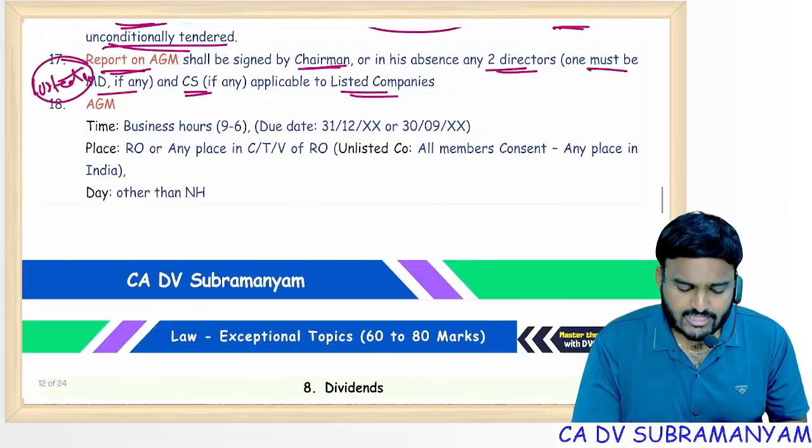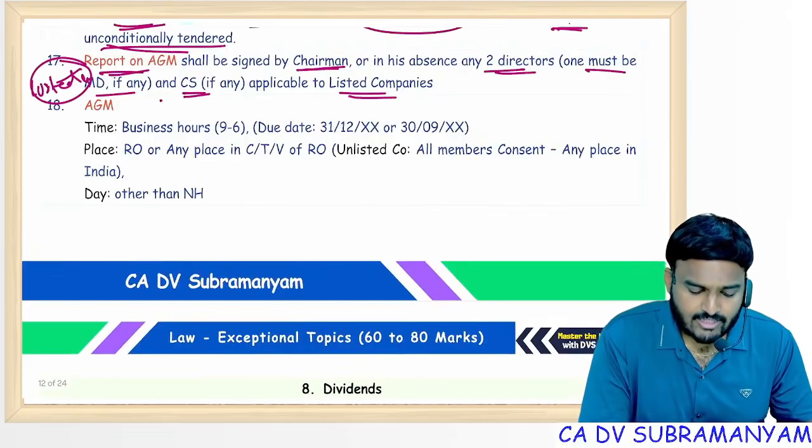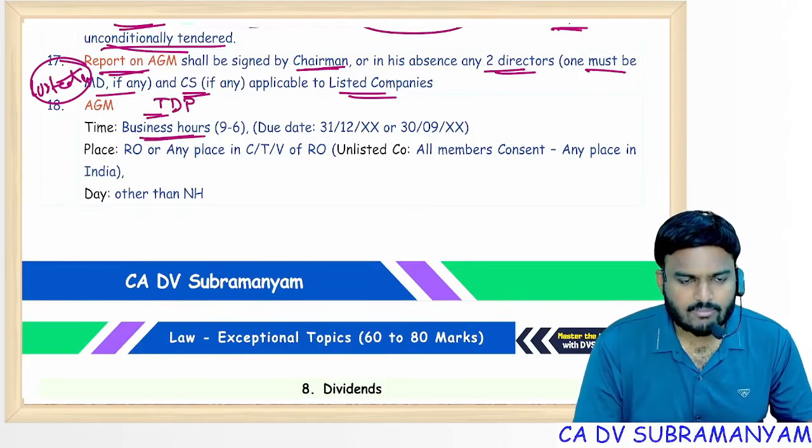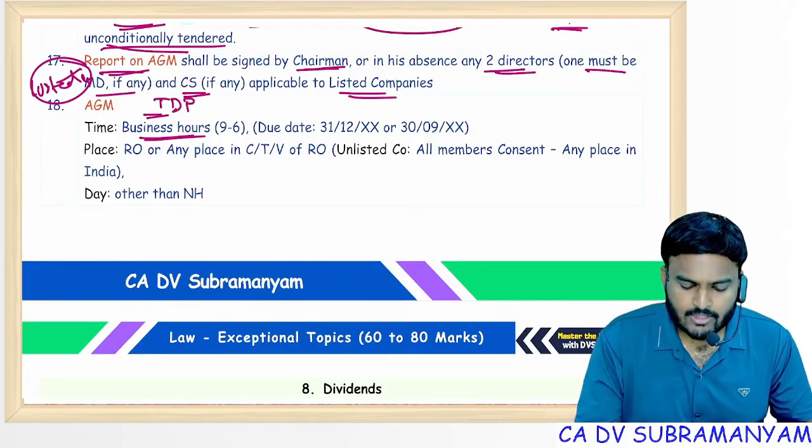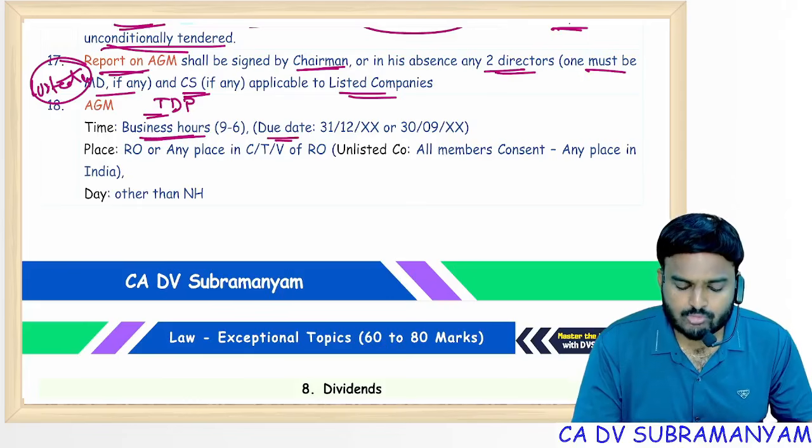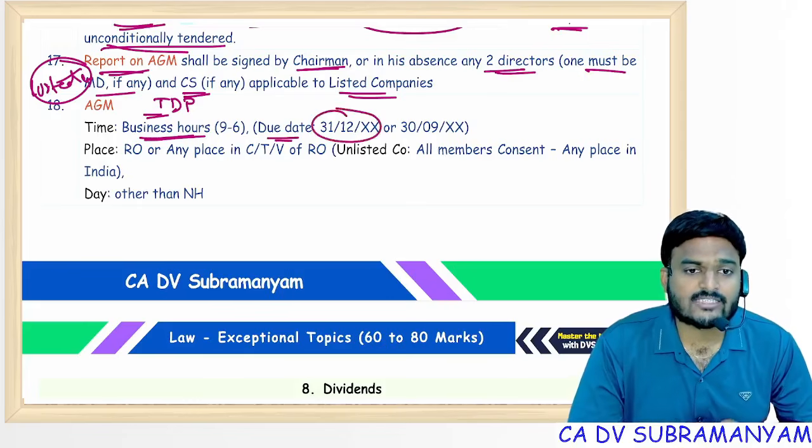And next one, AGM deadlines. AGM TDP. Time: any time during business hours. Commencement time should be between 9 and 6. Due date of AGM: the first AGM is due within 9 months from the close of the first financial year.